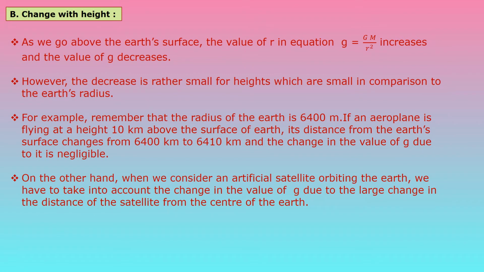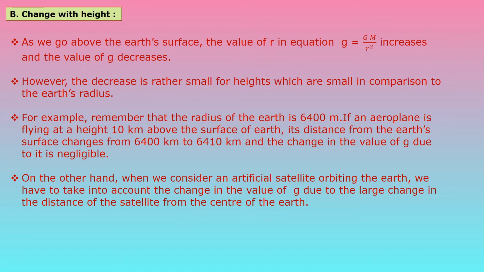Now the next part, that is change with height, means there is a variation in the value of gravitational acceleration with height. As we go above the earth's surface, the value of r in the equation g is equal to GM upon r square increases and the value of g decreases. When the value of r increases, then obviously the value of g decreases.